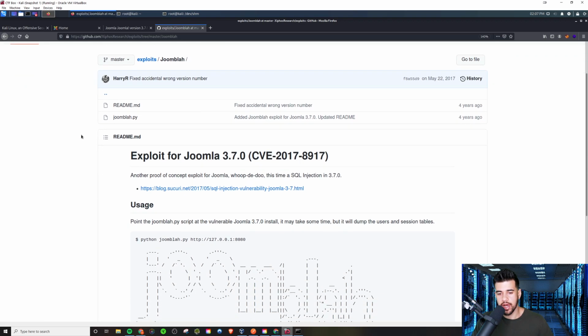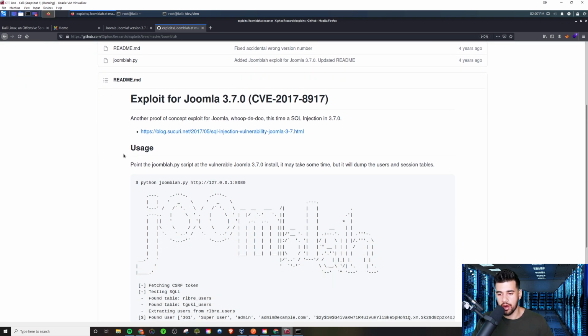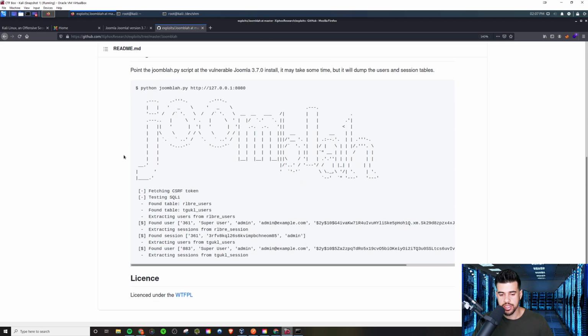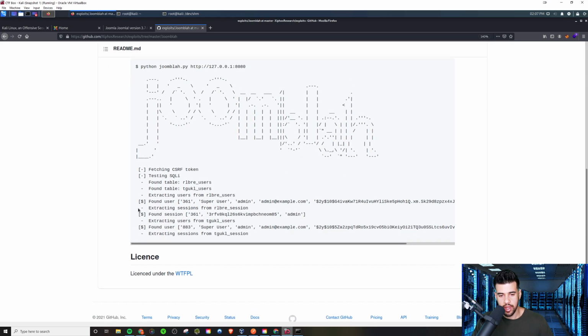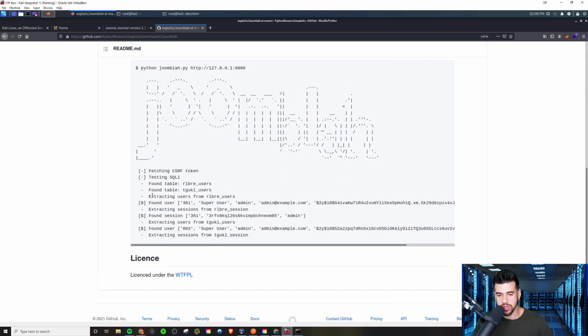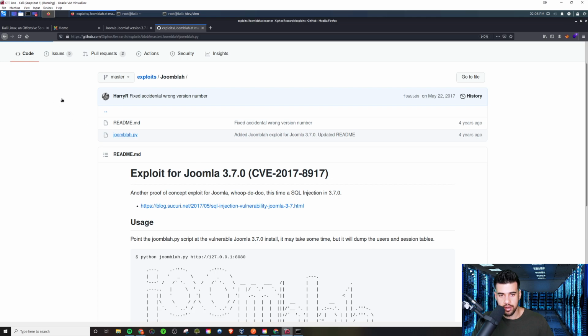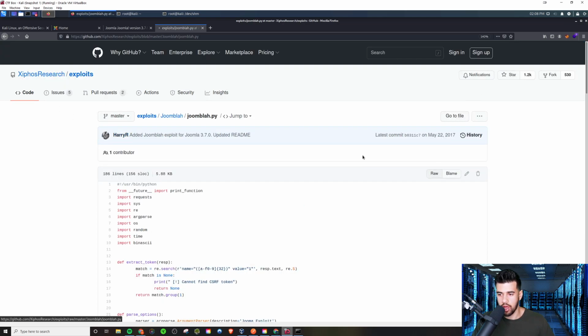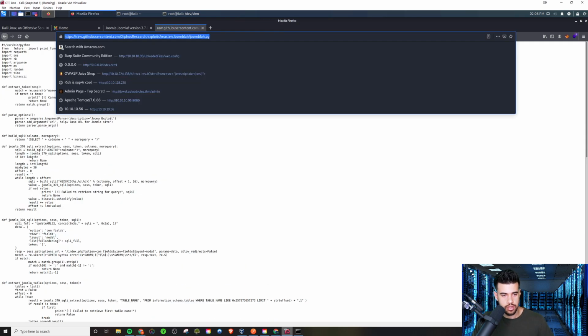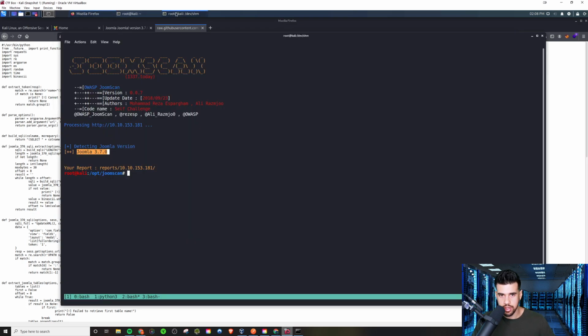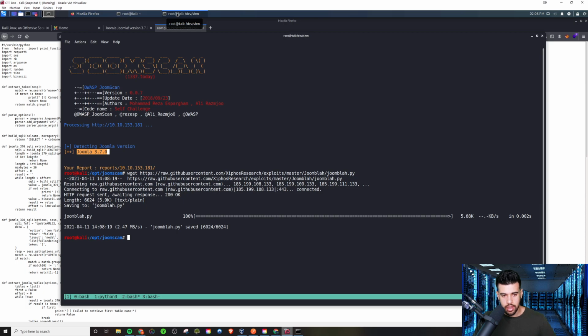Basically, this is going to automate our exploitation of this SQL injection without using SQLmap. It's going to try to extract the users from the tables and get their password hashes. So we're going to pull this one down. We'll view it in the raw version, that way we can just wget it onto our machine. So we do that, and now we have it.